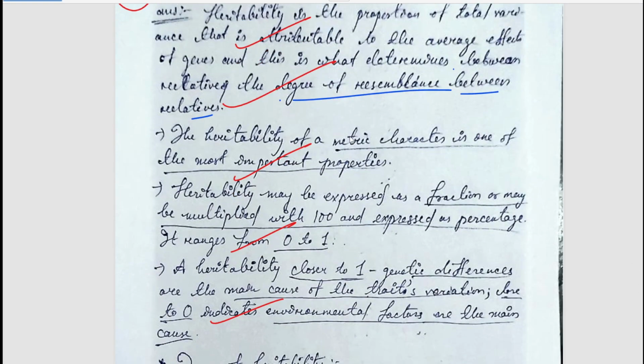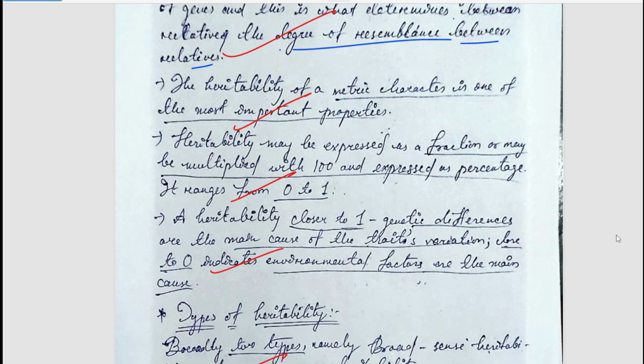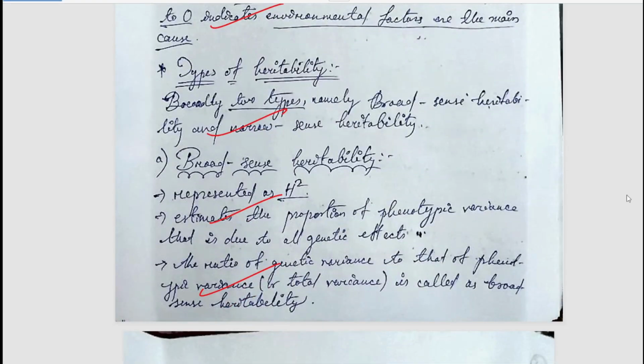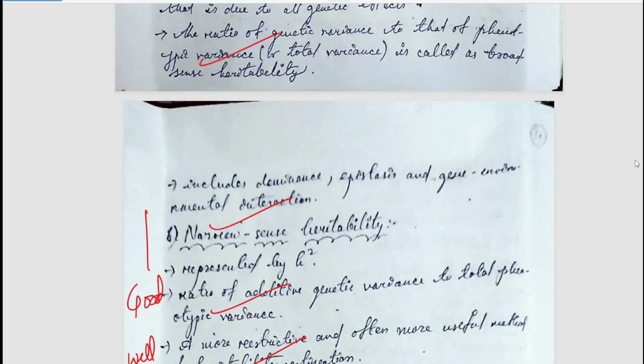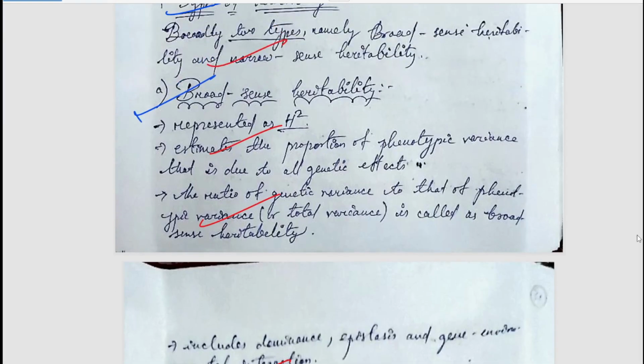Here it has been mentioned that heritability ranges from 0 to 1, so 10 points. Now types have been mentioned, that is broad sense heritability and narrow sense heritability. If you want to read it, you can simply pause and read it.